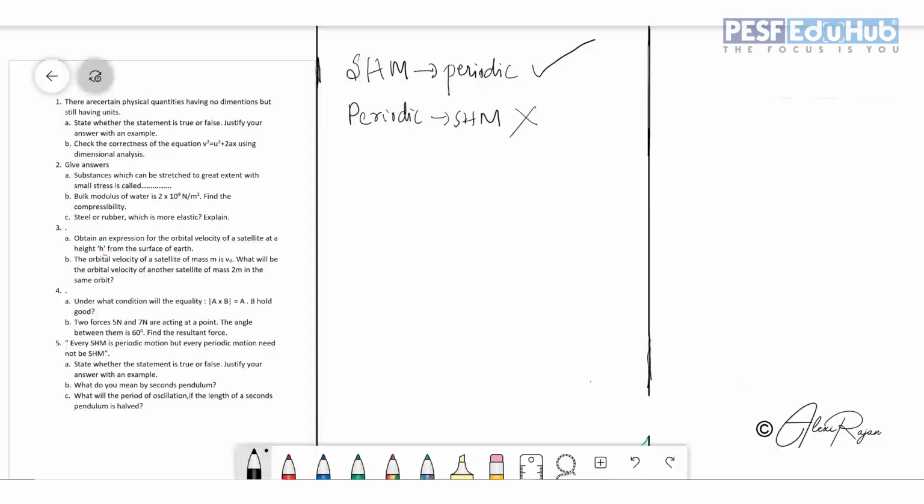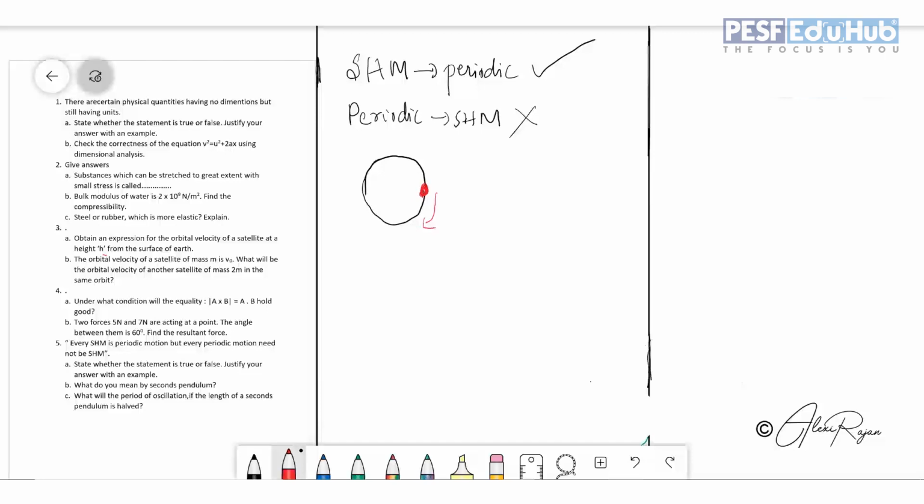This is not true. For example, if you're taking a circular body or circular motion, that means you have a circular path and you have a body here. This body is moving in a circular path. It is moving like that.